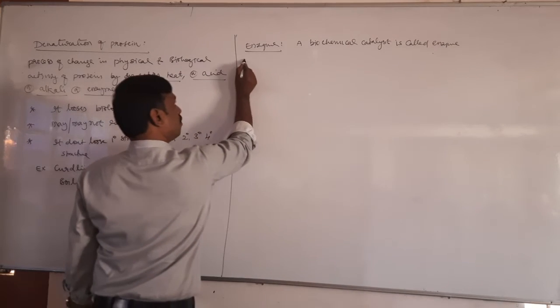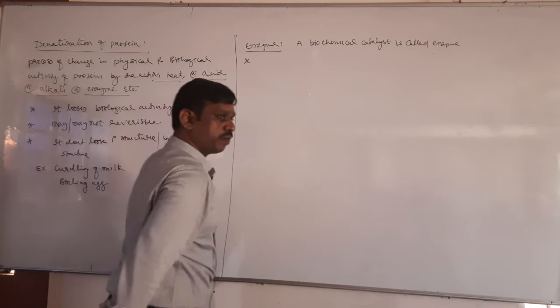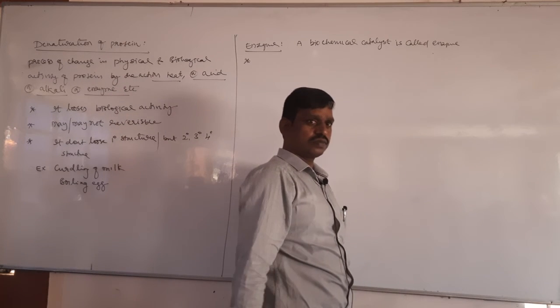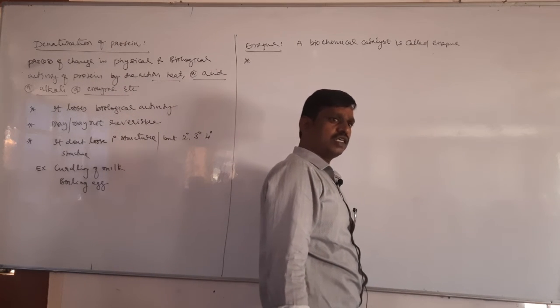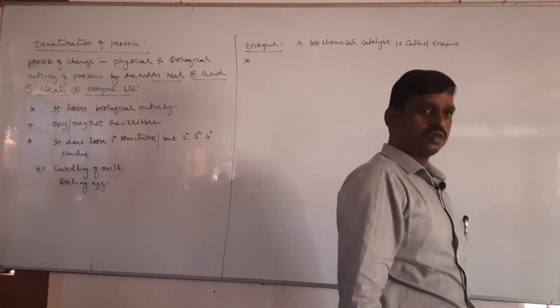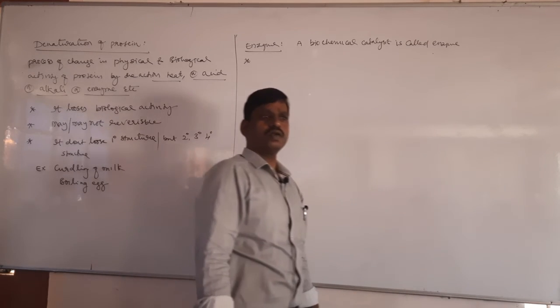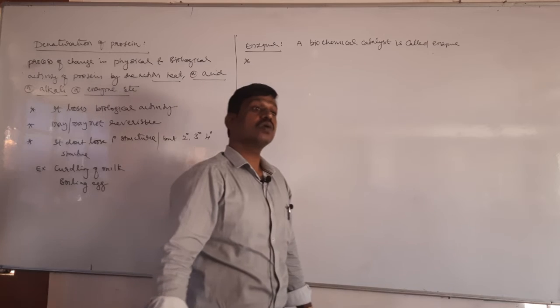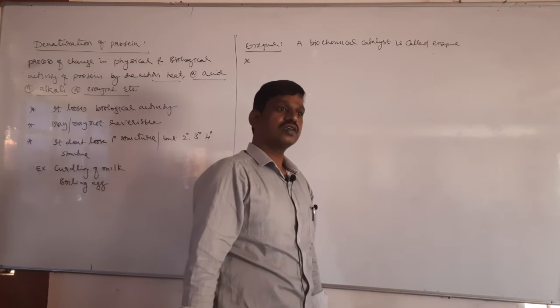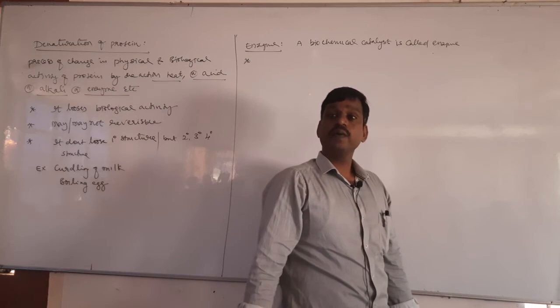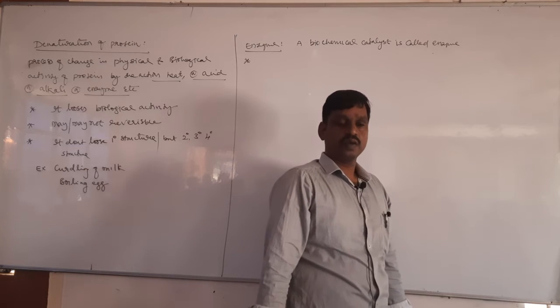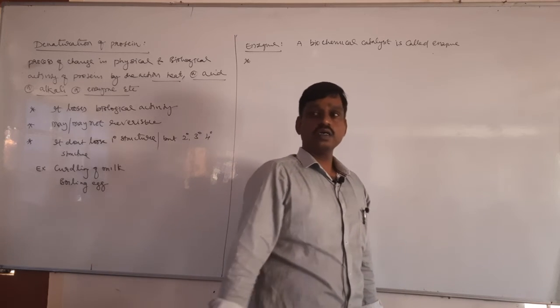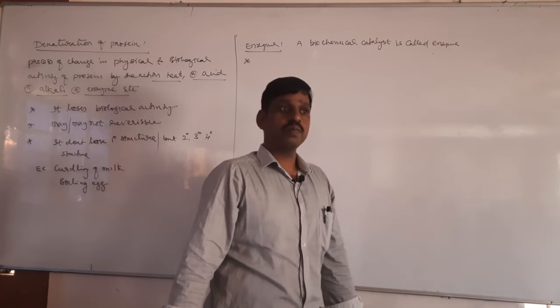Next point. We know that all the enzymes are made up of protein. Is there any enzyme which does not have a protein structure? Some one or two enzymes are there. Ribozyme, which has RNA. Very few, but the majority of enzymes are made up of protein.